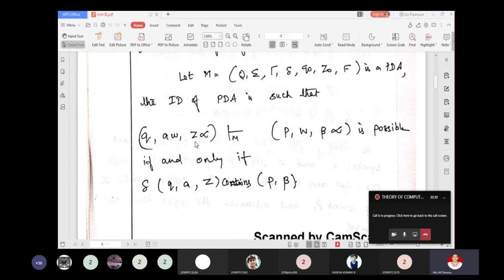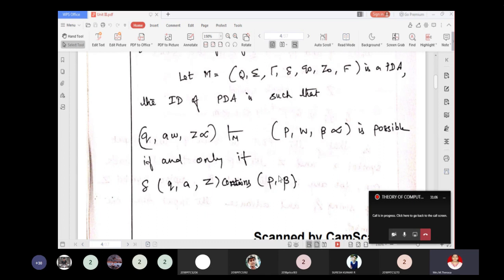Then if we have a transition function delta of q comma a comma z equal to (p, beta), then the PDA moves to the state P and advances the tape head by one symbol so that it points to the first symbol of W, and it replaces the Z by beta, because the transition function mentions (p, beta).